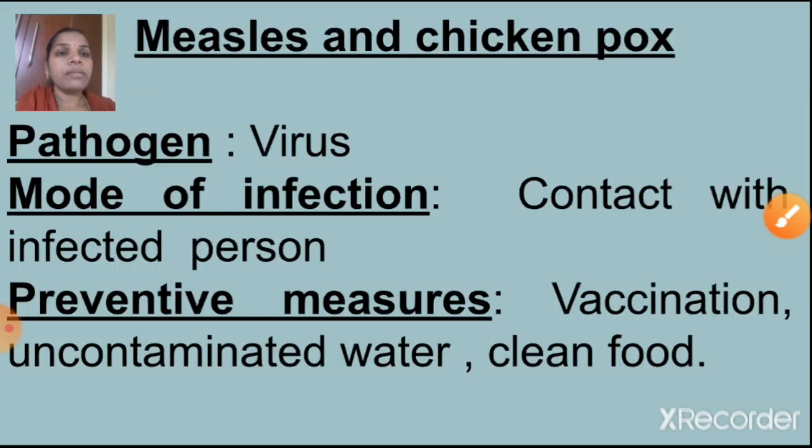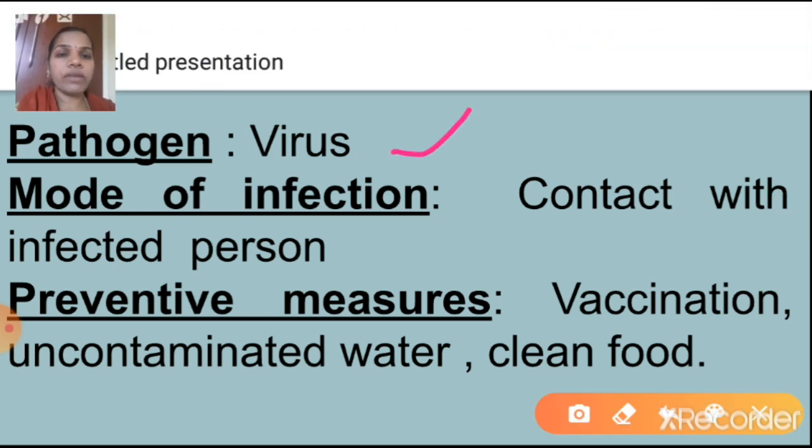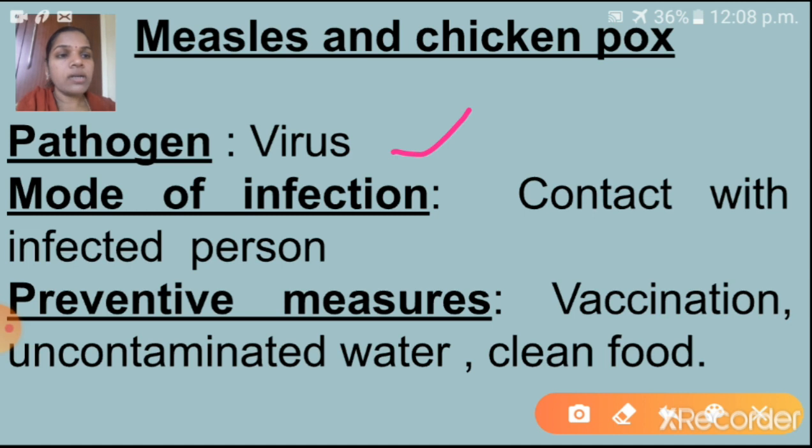Next one is measles and chickenpox. These are also viral diseases. So what will come as the pathogen here? Virus. Mode of infection: contact with an infected person. If any person has chickenpox and you touch them, then through those droplets it will come. So it will transfer from one person to another person. Contact with an infected person is the mode of infection of chickenpox and measles.